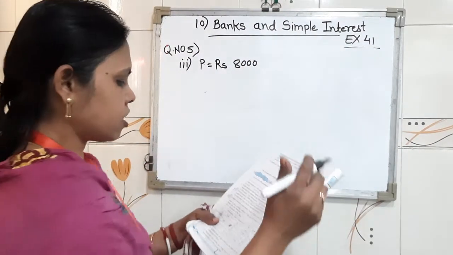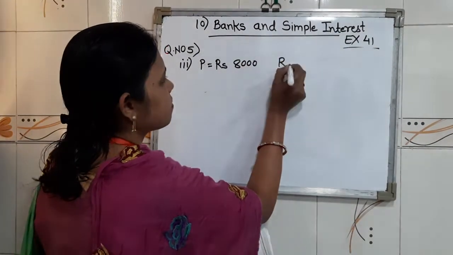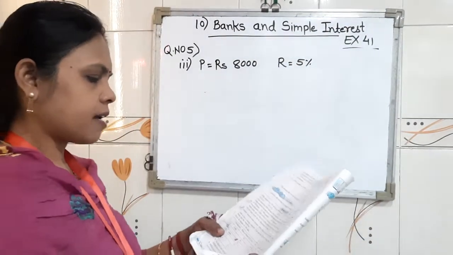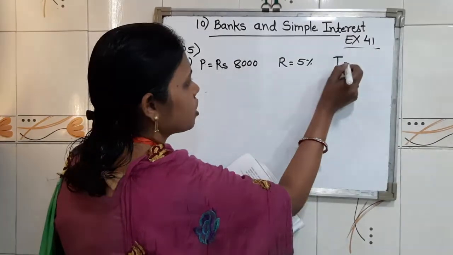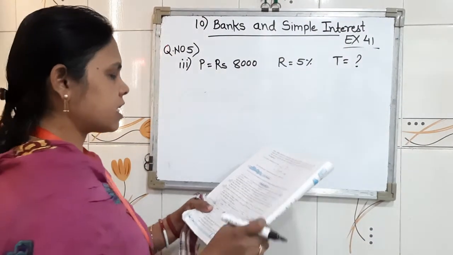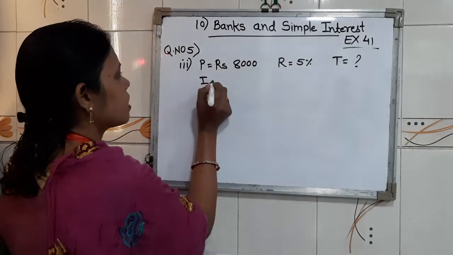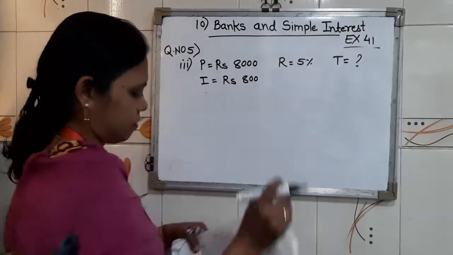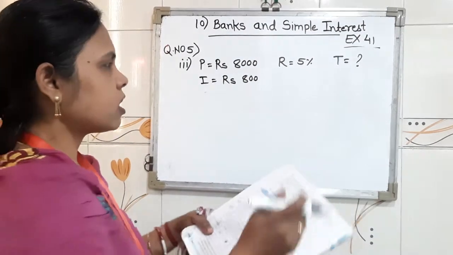Rate of interest is given 5%. Time is not given, T we are going to find out. Next, interest is given rupees 800. Amount is not given.